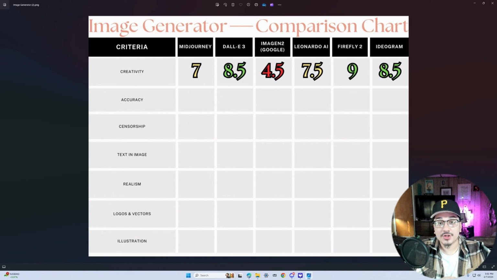Now, after finishing up our first criteria of creativity, these are kind of how the numbers shook out. We got Midjourney with a 7. I gave DALL-E 3 an 8.5. They seemed to really nail the creativity part, and they had lots of vibrant colors. Image Gen 2, Google, I don't know what they got going on. I know they just released, but the creativity was not there.